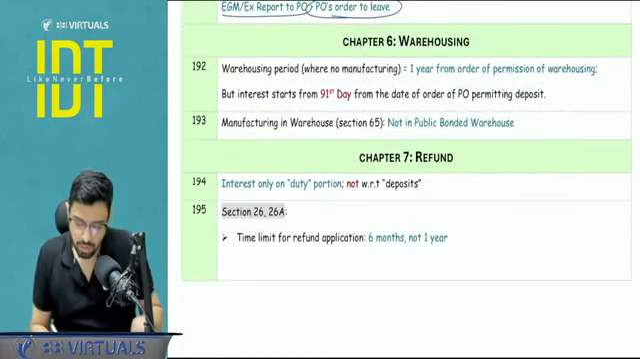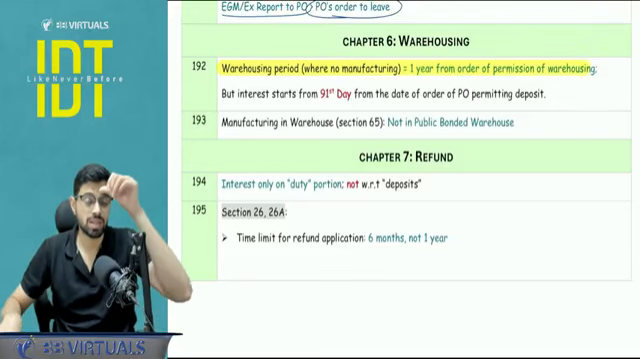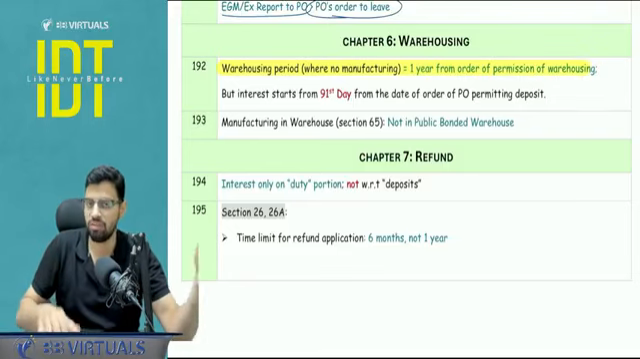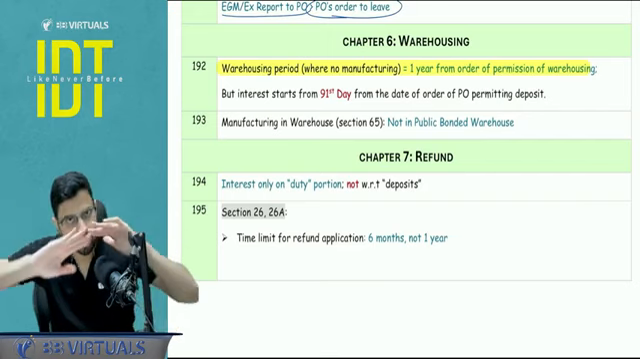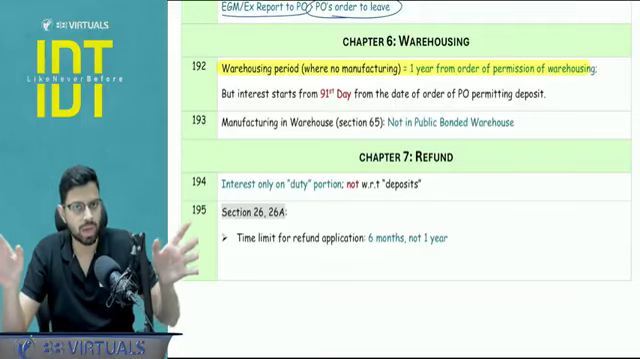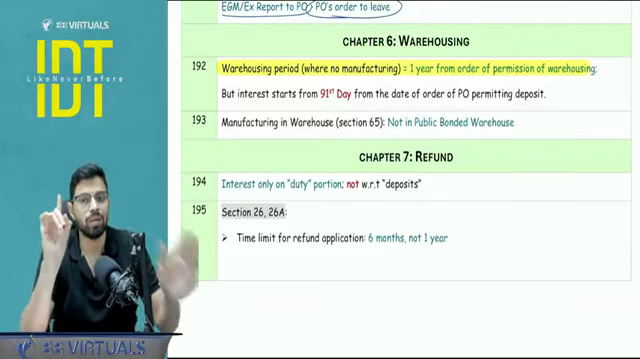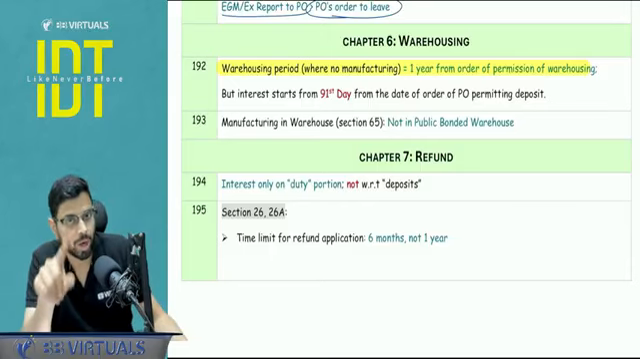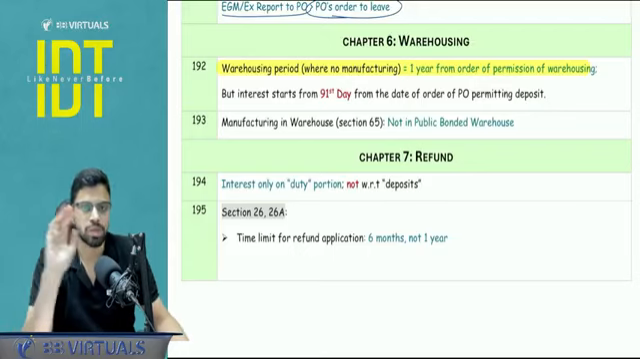Next, chapter 6, warehousing. Warehousing period. Now obviously there is a bifurcation: where manufacturing is allowed, section 65, or where manufacturing is not allowed. If manufacturing is allowed, essentially there is no time period. In case of capital goods, you can keep it till ex-bonding. In case of raw material, you can keep it till ex-bonding or consumption. But where warehousing is not permitted, the time limit is 1 year, from the order permitting the goods into the warehouse, that is the section 60 order. And obviously you can get an extension, 1 year at a time, by the commissioner.